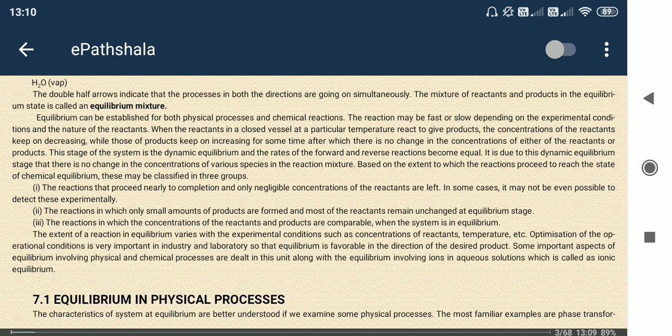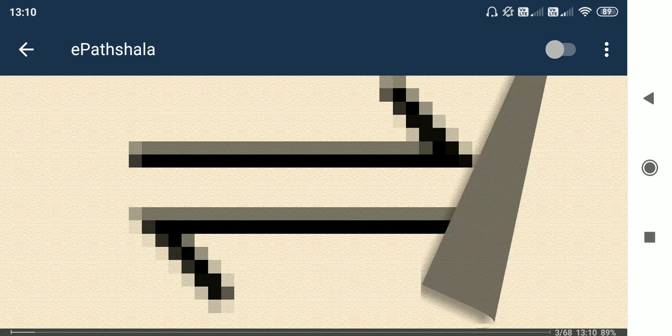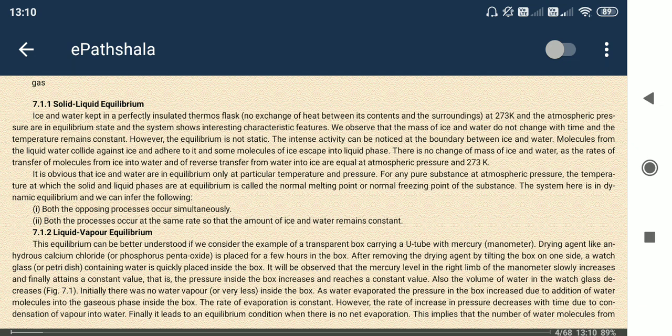Okay, I will go further. So this is the forward and backward reaction, written as both directions. The process is happening in both directions, forward and backward. I have discussed solid and liquid equilibrium, and the same thing can happen in liquid and vapor equilibrium.